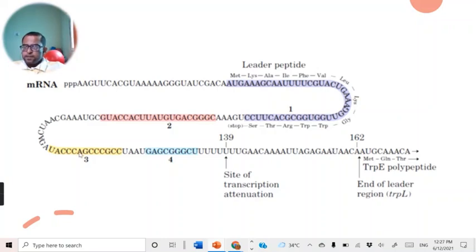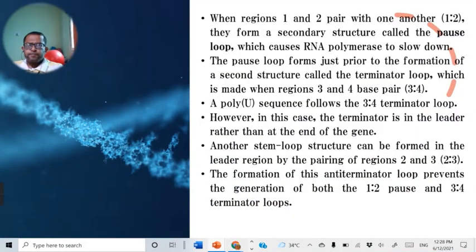Similarly, another secondary structure is formed between the third region of the leader mRNA and the fourth region of the leader mRNA. This loop which is formed is known as a terminator loop. Followed by this terminator loop, there is a presence of a poly-U sequence. This poly-U sequence also plays a very important role in controlling the attenuation mechanism.